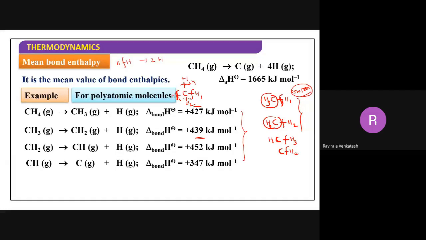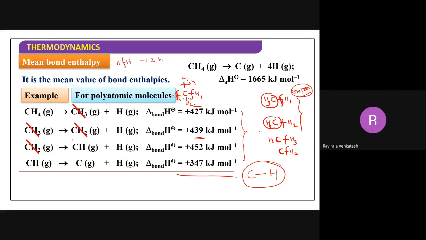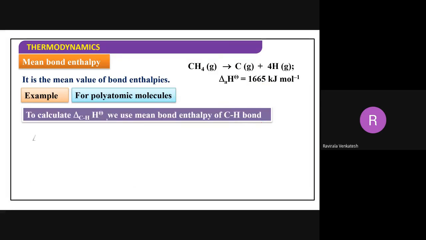So in that case, if anybody asks you what is the bond enthalpy present between carbon and hydrogen, what you have to give? Whether you have to give 427 or 439, 452 or 347. Which one we have to give? Average value you have to give. Average, how to calculate? Add everything. How much do we get here? 1666.5 you are going to get, and divide with 4. You will get an average value. Average value will be 416.